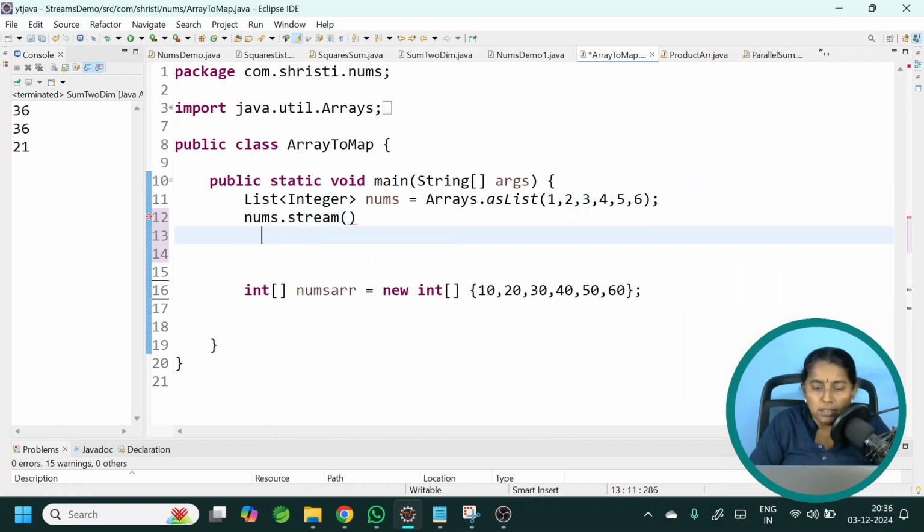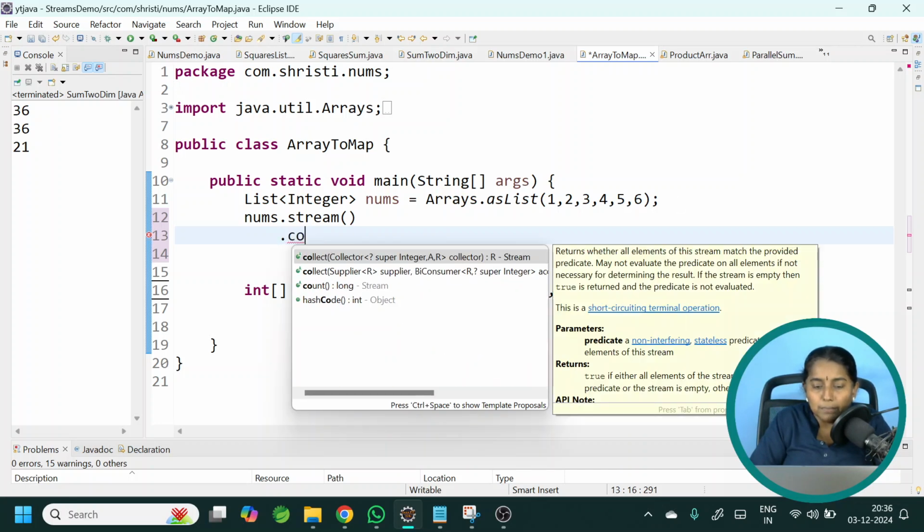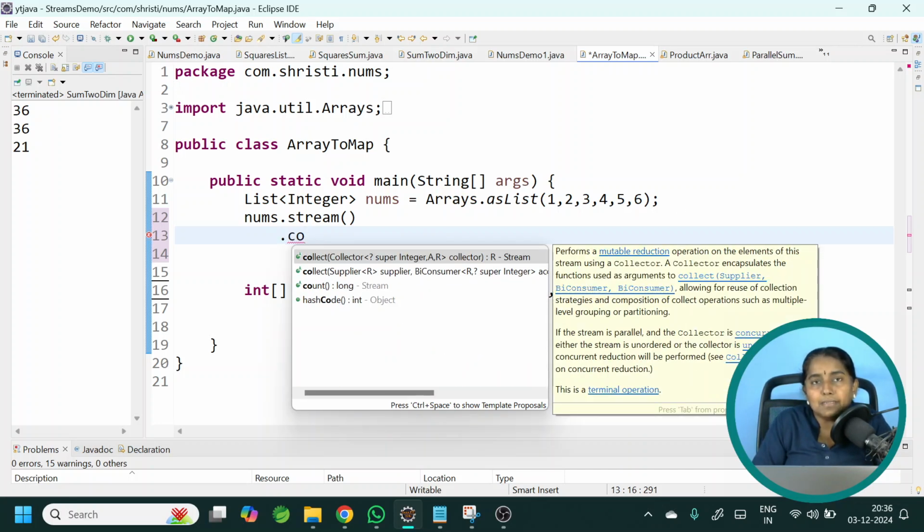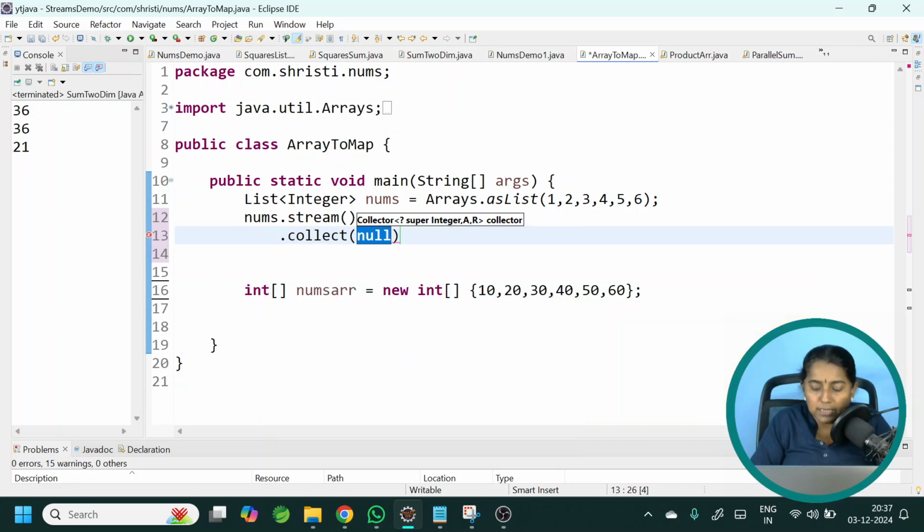numbers.stream dot. Whenever you are working with a list, after performing all the intermediate operations, you can convert the stream back to a list or to a set or to a map. For that, we will be using the collect method. Here also we are going to use the collect method directly because we don't have any intermediate operation. This collect method takes static methods of the Collectors class. Already we have seen a few methods: Collectors.partitioningBy, Collectors.joining, Collectors.comparingBy.